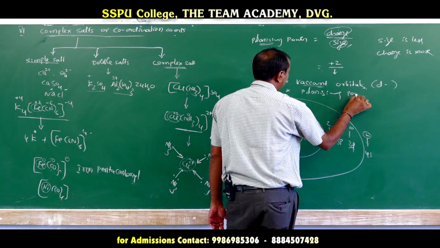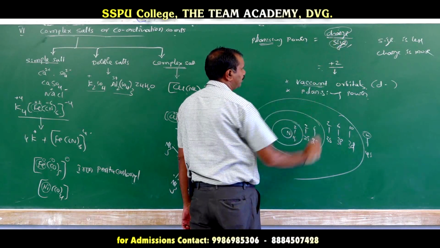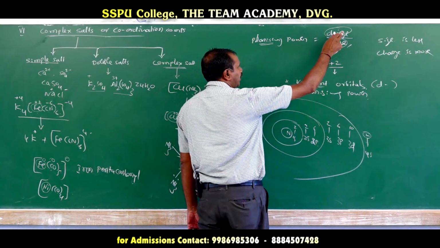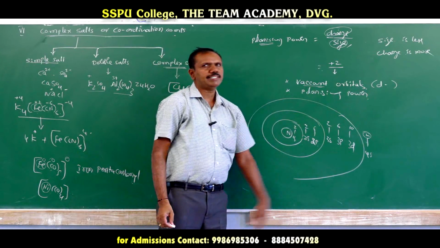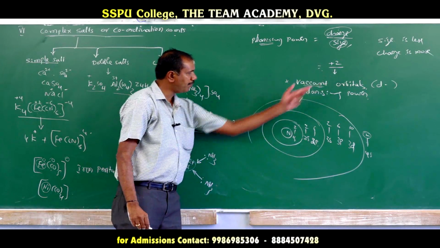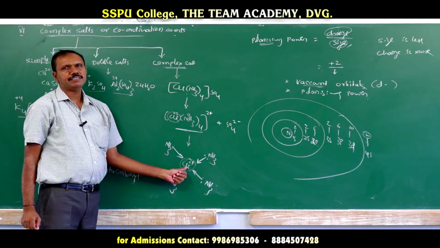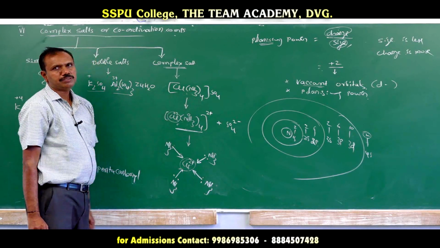Once polarizing power is more, charge is more and size is less. With the increase in polarizing power, positive charge is more, meaning they can provide a larger number of vacant orbitals and easily receive electrons from ligands. Then they can form complex ions and complex salts.